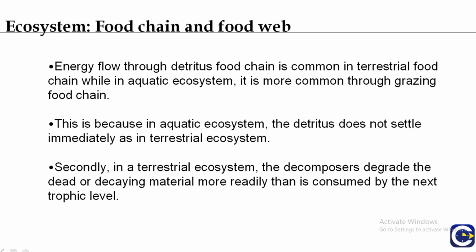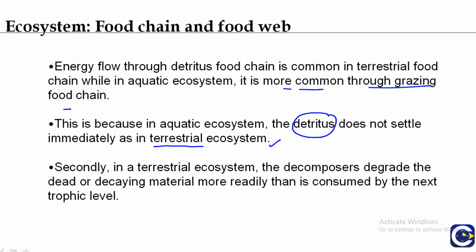Energy flow through the detritus food chain is common in terrestrial ecosystems, while in aquatic ecosystems it is more common through the grazing food chain. This is because in an aquatic ecosystem the detritus, or the dead remains of animals and plants, does not settle immediately, but in a terrestrial ecosystem it settles immediately.